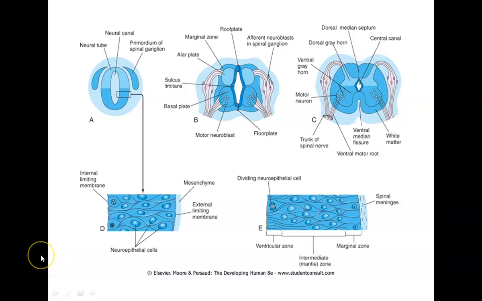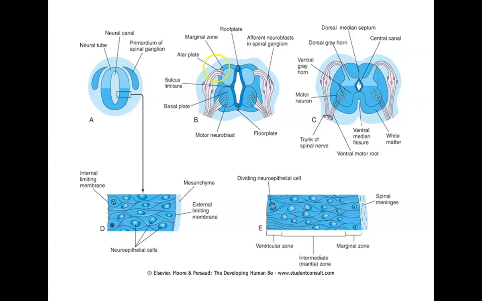Now, neural tube in spinal cord, we see that the neural tube has got the ventral part, that is in the form of basilar plate, and then it has got a dorsal part, that is in the form of alar plate.